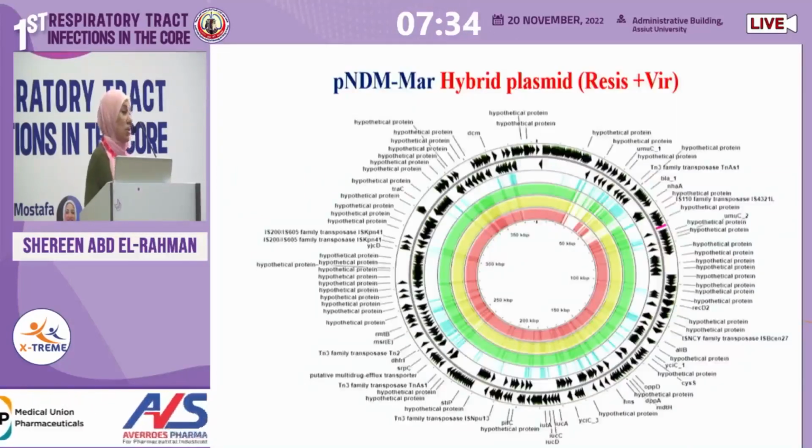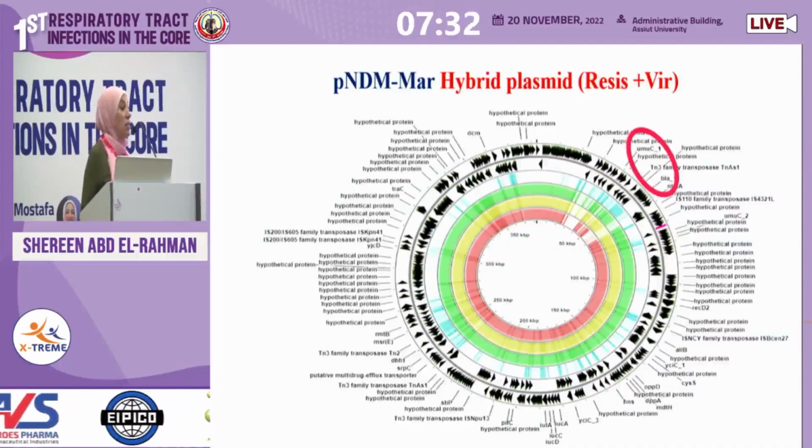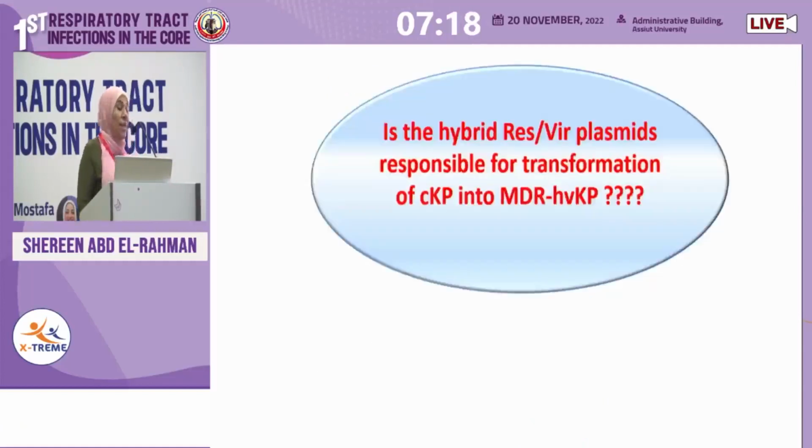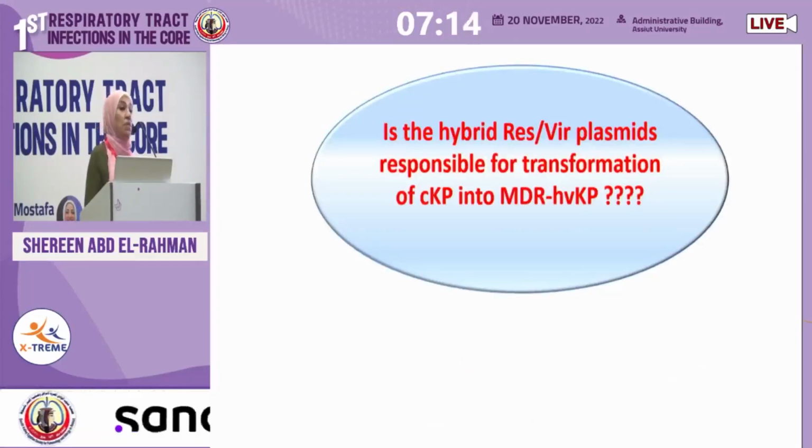This is how it looked. It has resistance genes and it has virulence genes, and it has been present in 3 isolates. This is what we call the hybrid plasmid that has been found in 3 of the 4, like 75% of the isolates that we looked at. Is this hybrid plasmid responsible for the evolution of the hypervirulent Klebsiella?